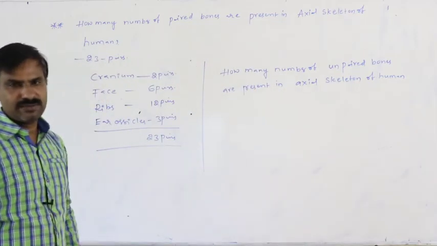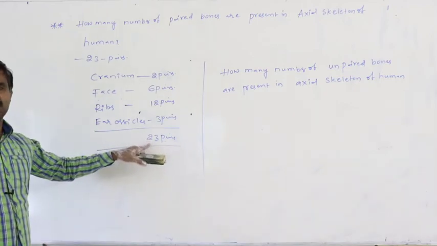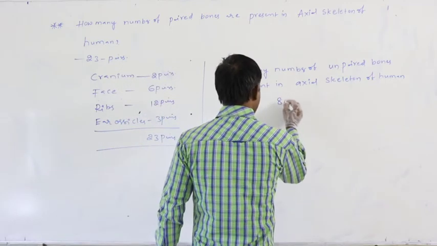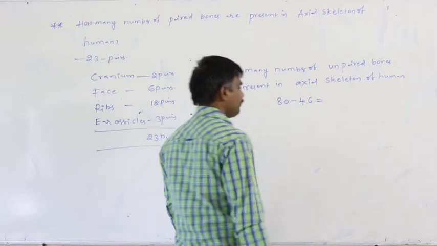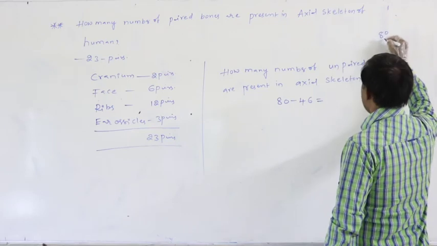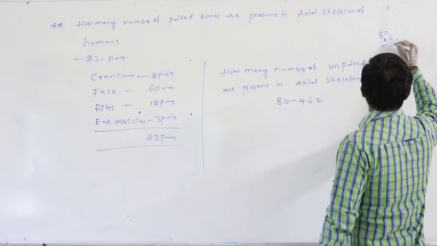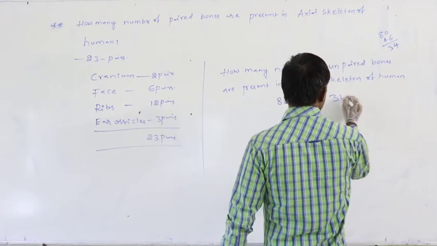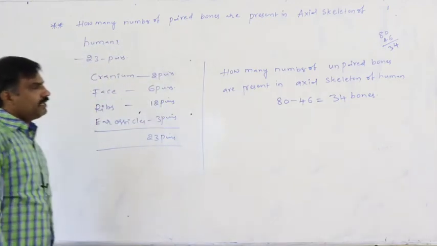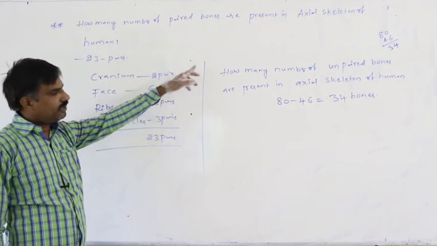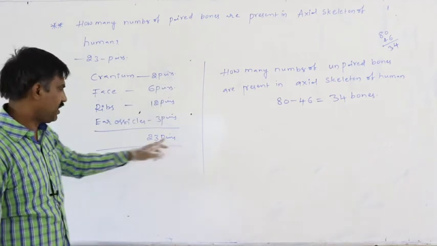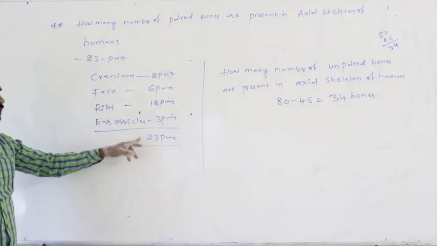Of that, 46 bones are paired in nature, since 23 pairs means 46. So 80 minus 46 equals 34. 34 bones are unpaired in nature. In the axial skeleton of a person, totally how many unpaired bones are present? 34 bones are present, because 23 pairs are the paired bones.